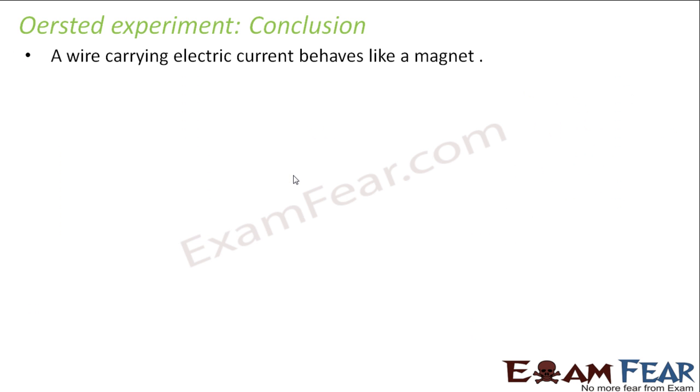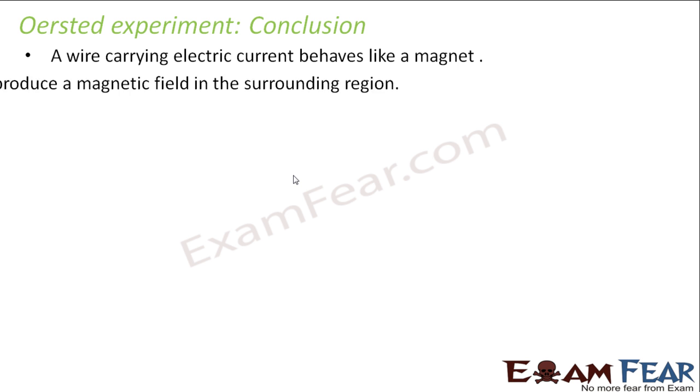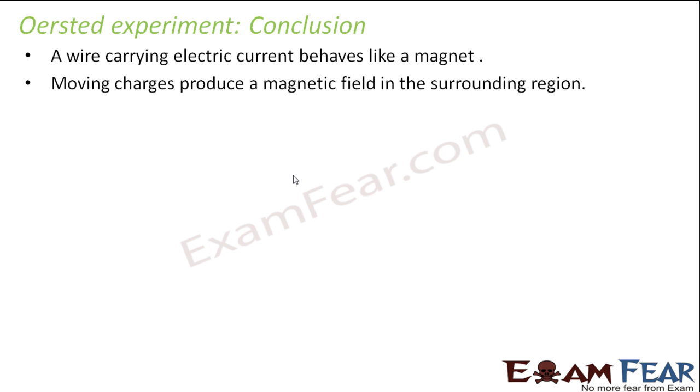So what was the conclusion of Oersted's experiment? A wire carrying electric current behaves like a magnet, or in other words, moving charges produce a magnetic field in the surrounding region. Moving charges constitute current.